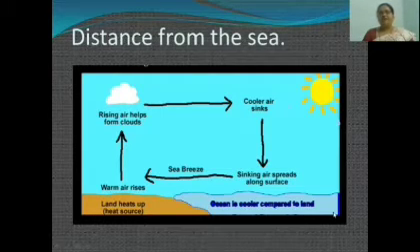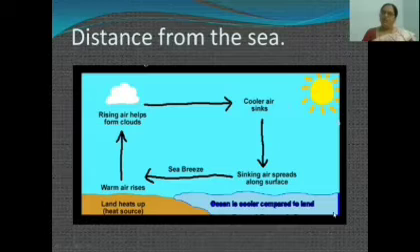The reverse happens at night, causing the land breeze. This results in moderate climate. Moderate climate means not too cold and not too hot. That is why Mumbai and Goa, which are situated close to the sea, have a moderate climate, while Delhi, being far away from the sea, has an extreme type of climate. Now, this is about the distance from the sea.